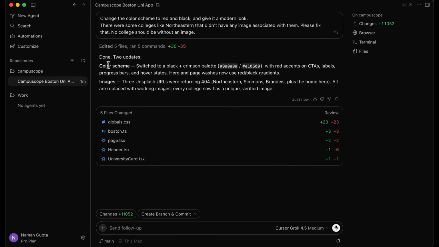2 updates. Color scheme. Switch to a black plus crimson palette with red accents on CTAs, labels, progress bars, and hover states. Hero and page washes now use red/black gradients. And now images. 3 Unsplash URLs were returning 404. And now all of those are replaced with working images. So every college now has a unique verified image, and that's exactly what we asked for.